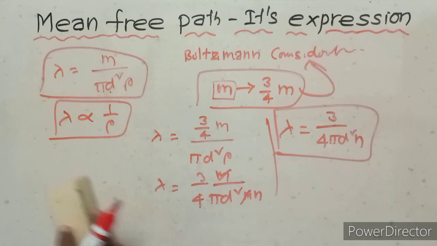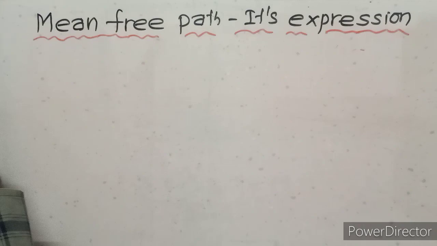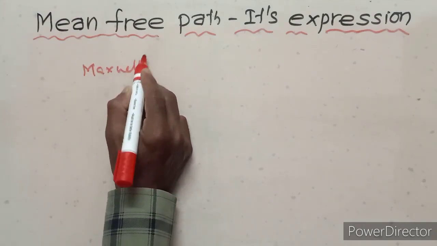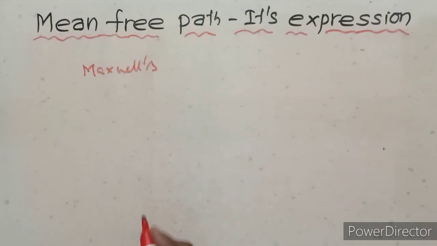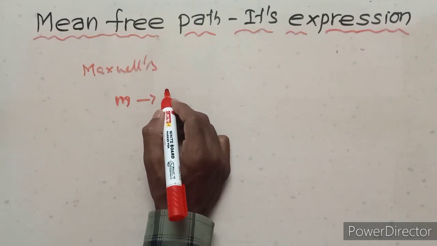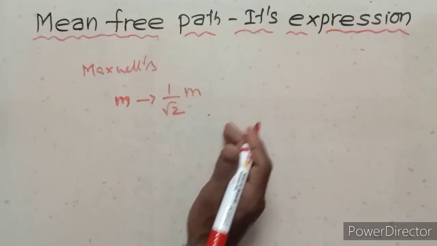Next of all, Maxwell's consideration. So the changing mass equals 1 upon root 2 into the original mass.